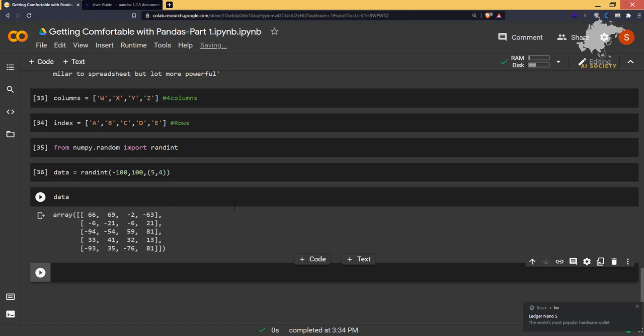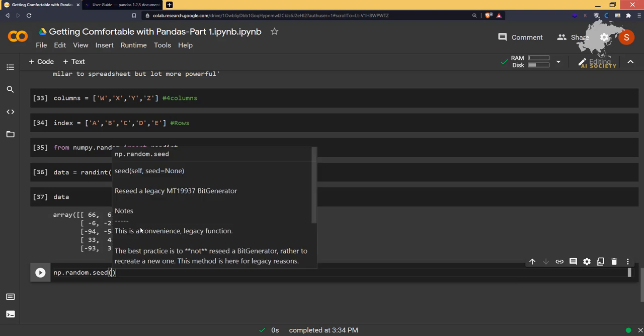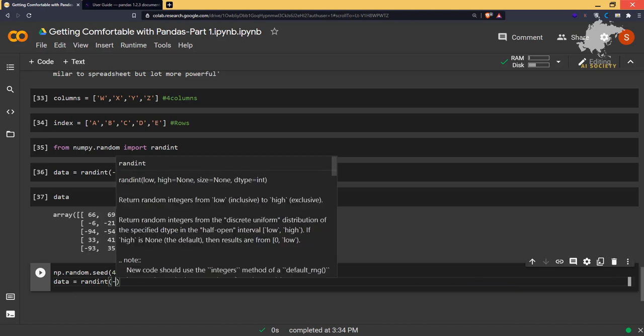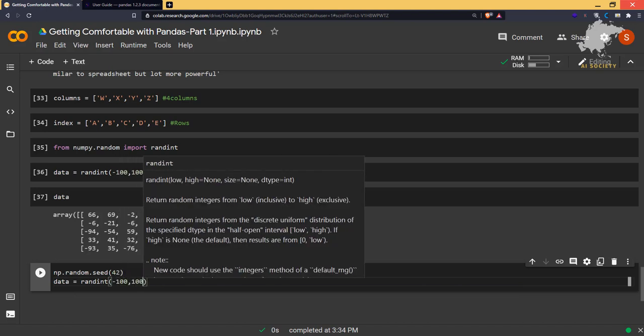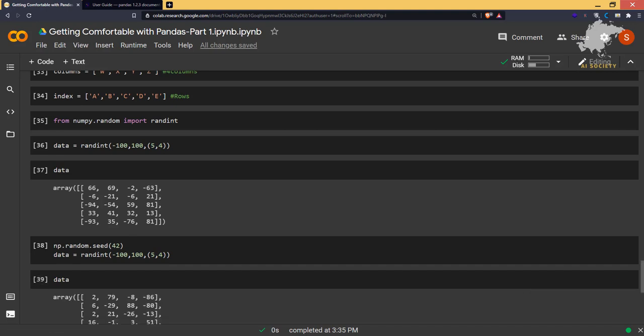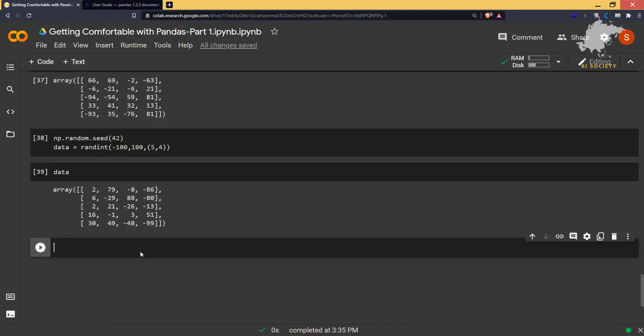Okay, so let's do one thing. Your output would be much different from the output that I am getting in my data variable, so let's keep it the same. Remember, we talked about random.seed. So let's import that and put the seed as 42. Make sure you put this seed the same as mine, and then data is equal to randint, and let's do the same thing, -100 to 100, with a shape of 5 comma 4. Now we have the same output as me. So let's check how the data looks. Now we have the same data as me, which is 79, -8, 86 and everything.